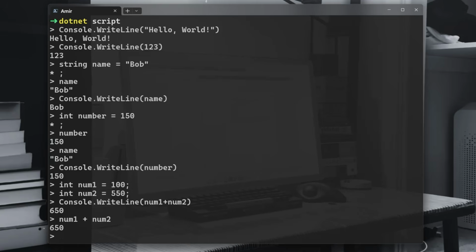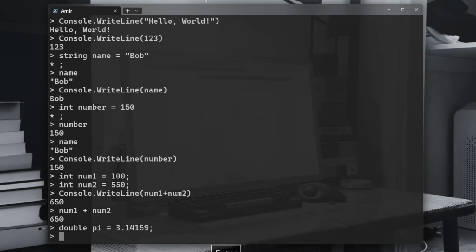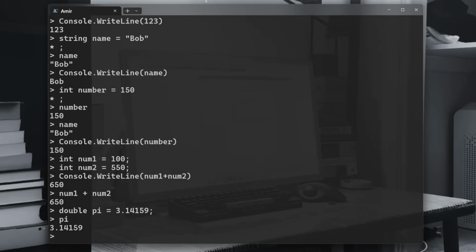And of course, we can have floating point numbers, decimal numbers. For that, we have double. So double is for decimal point numbers, and we can have pi, for instance, 3.14159. Okay, so that is pi. Double stores decimal numbers, but for precision we also have decimal. Decimal is used for money, finance and prices, stuff like that, for precision and accuracy.